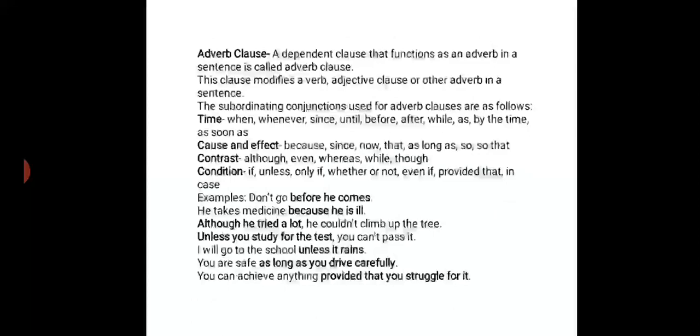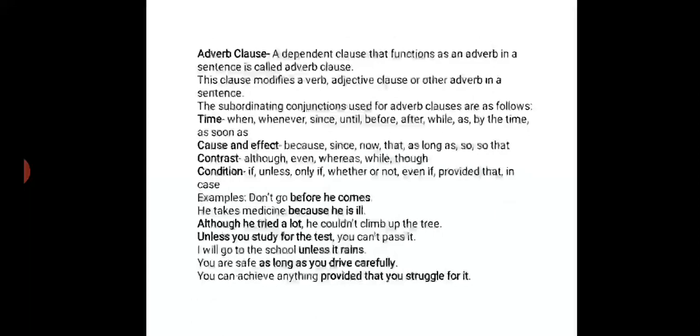Now go further. Adverb clause. You say a dependent clause that functions as an adverb in a sentence is called an adverb clause. This clause modifies a verb, adjective, or other adverb in a sentence. The subordinate conjunctions used for adverb clauses are as follows. Now I have separated them by giving time, cause and effect, contrast and condition.